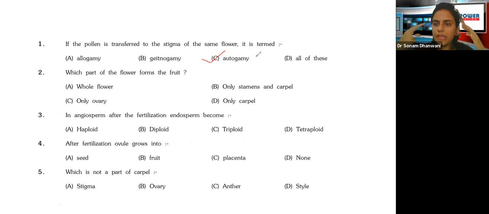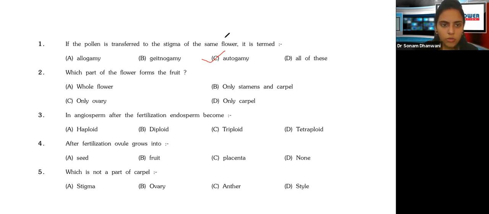Auto means own, on their own gametes. Autogamy. Gamy is about gametes. So it's about both the gametes working within the same plant. Okay, so that is autogamy, when pollen from the anther gets transferred to the stigma of the same flower.